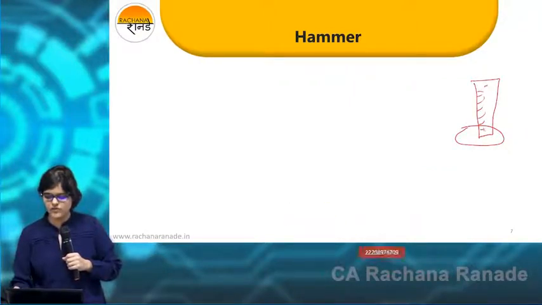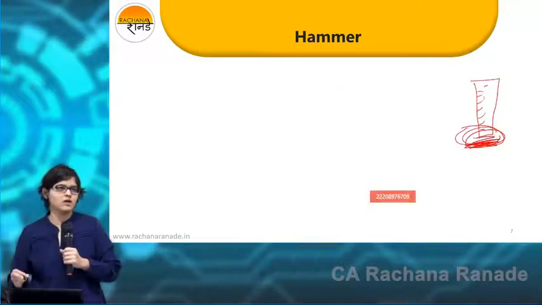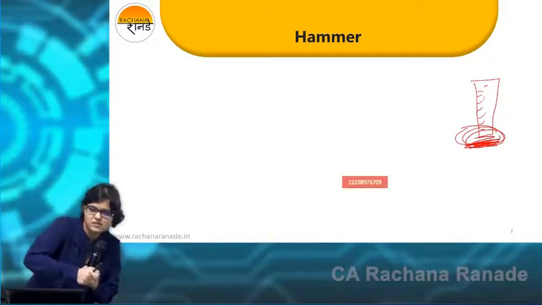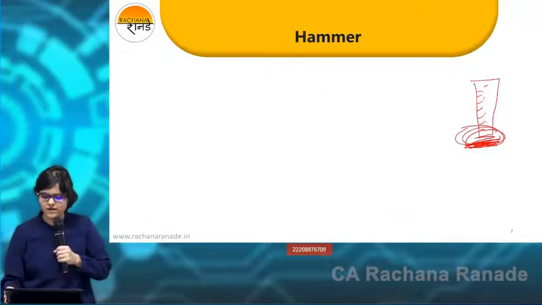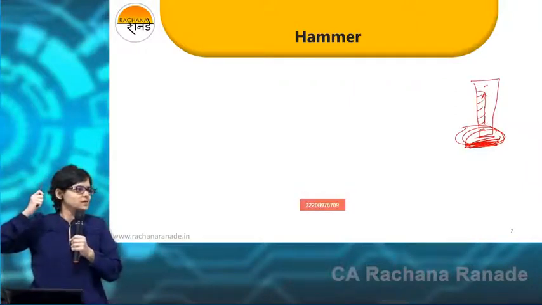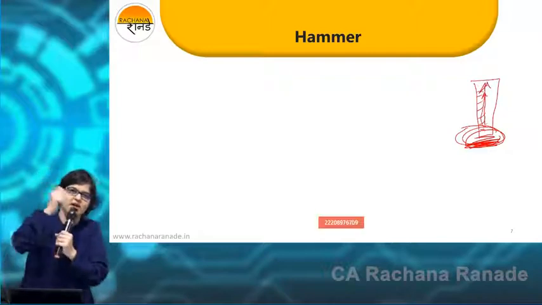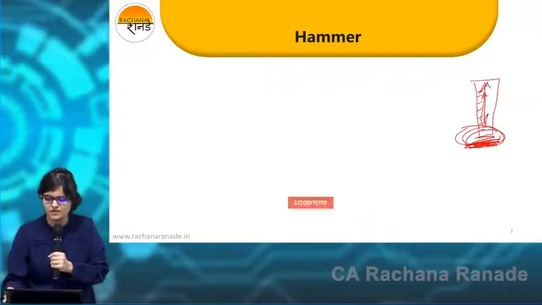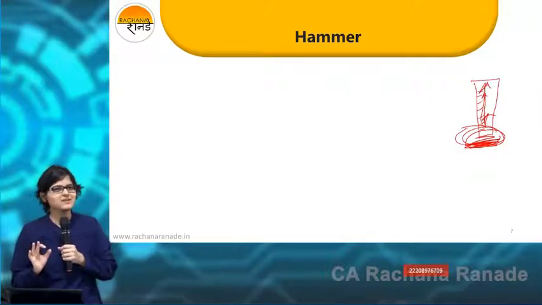What we have to do is hit this part. If we hit this, there is a barometer inside which goes higher as per the strength with which you have hit it. If you hit it very strongly, it goes much higher. If you hit it slowly, it goes a little bit higher. Remember this. That is the work a hammer candle does.